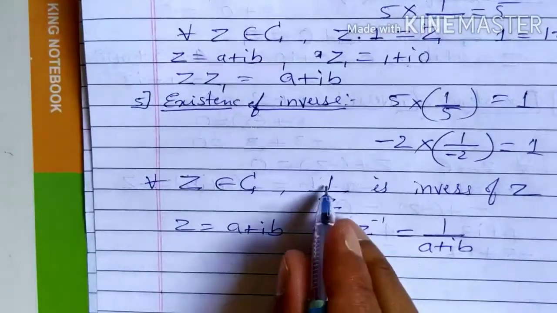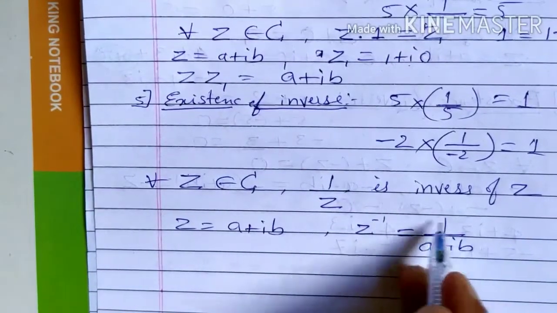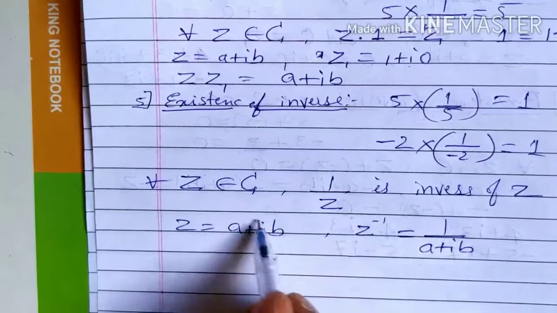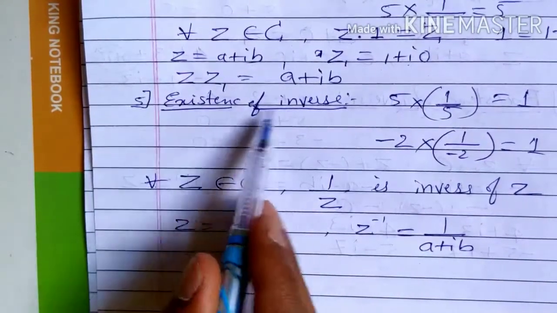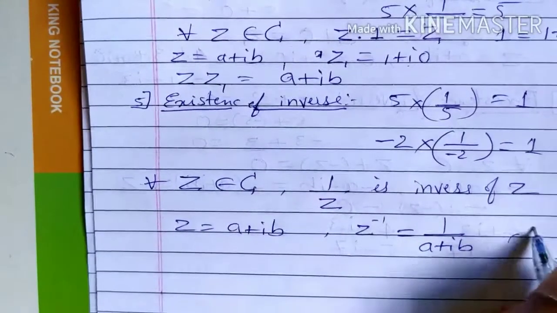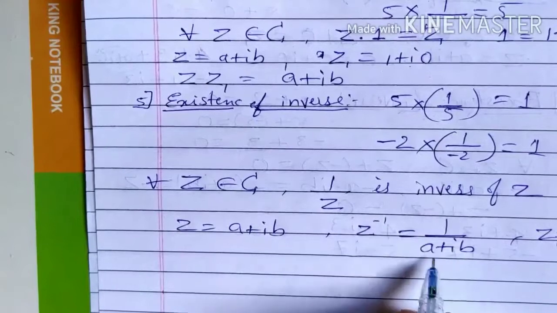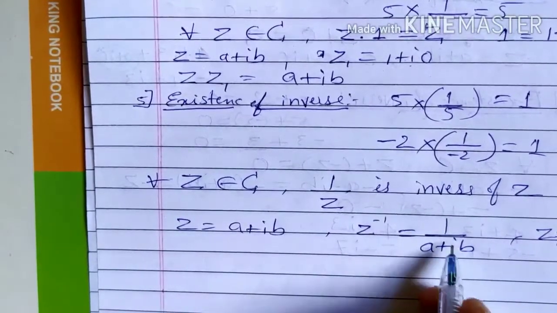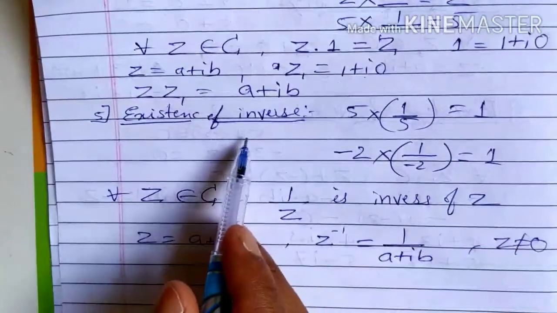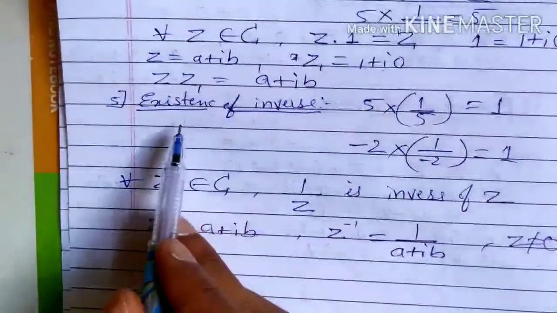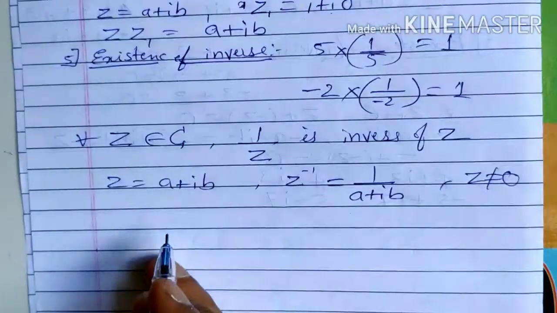You can write it like this or like this also. z inverse is equal to 1 by a plus ib. This number is the inverse of this number. Definitely z should not be equal to 0. If z is equal to 0, then it will be 1 by 0, and division by 0 is not defined. Therefore for 0 we don't find an inverse. So that is our existence of inverse of complex numbers.